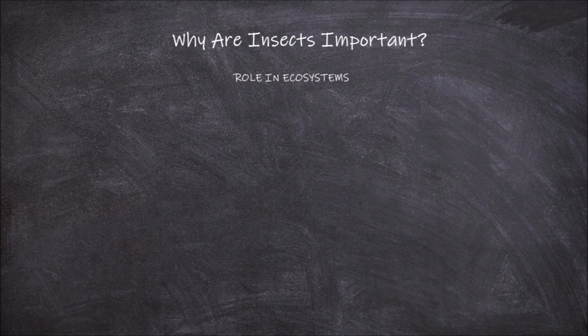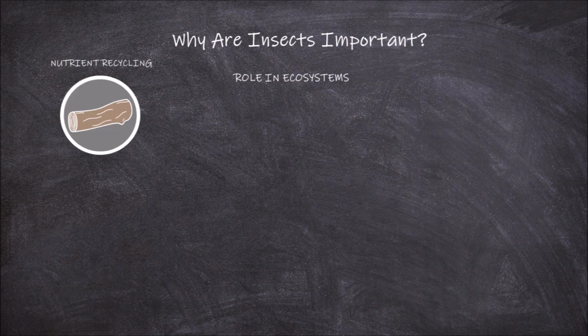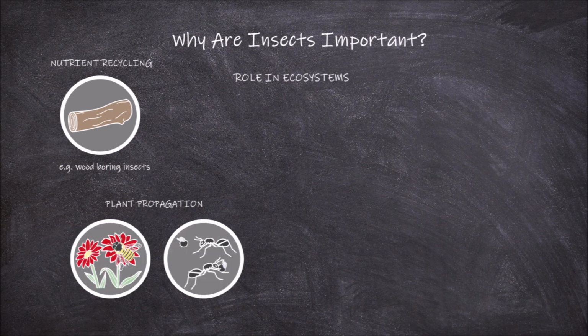Insects have an important role in nutrient recycling within ecosystems. For example, wood-boring insects break down dead plants, which allow for the recycling of the nutrients locked within the wood back into the ecosystem. Insects also play an important role in plant propagation within ecosystems.